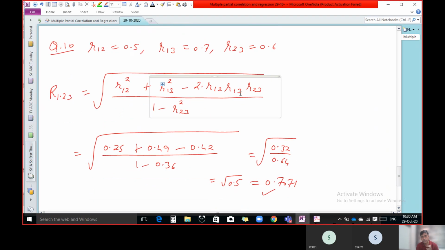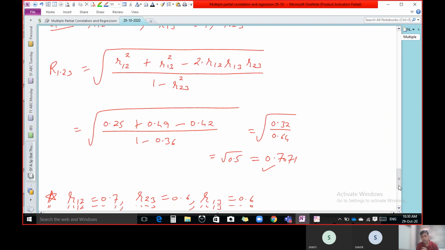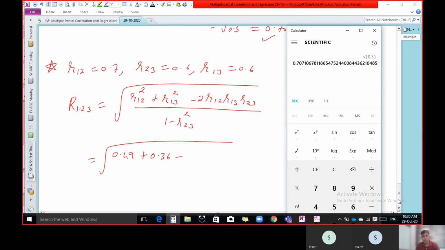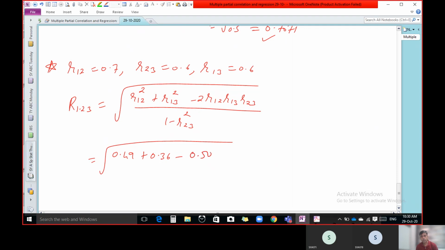Let us verify this calculation once again. Yes, it's true. Now 2 times: 2 into 0.7 into 0.6 into 0.6, so 0.504, upon 1 minus R23, 0.6 square is 0.36.